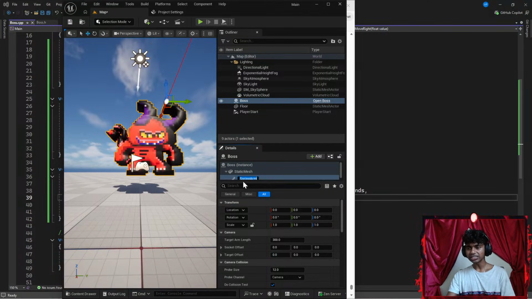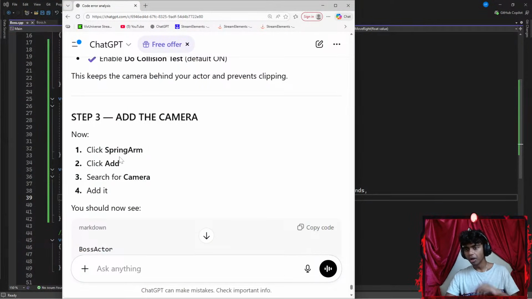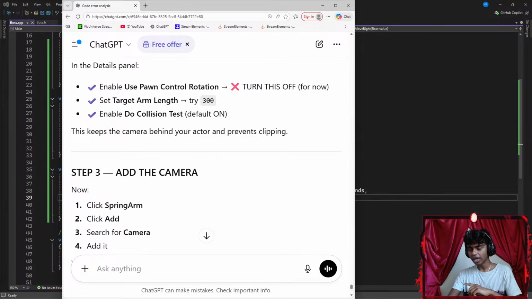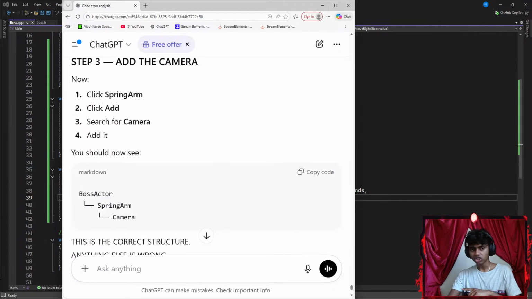Okay, that's it. Next up, I see a spring arm. I think I'm going to name it spring arm. Let's get Sensei/ChatGPT up here now. Add the camera. So, I've got to go ahead and add the camera. Click spring arm. Click add. Search for camera. Add it. Okay, let's check that real quick.